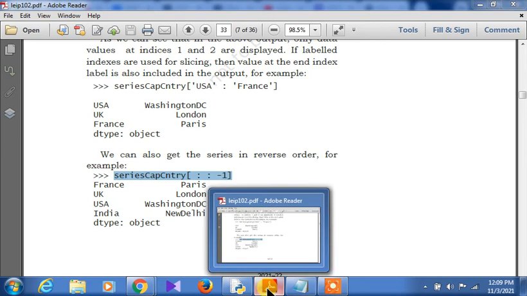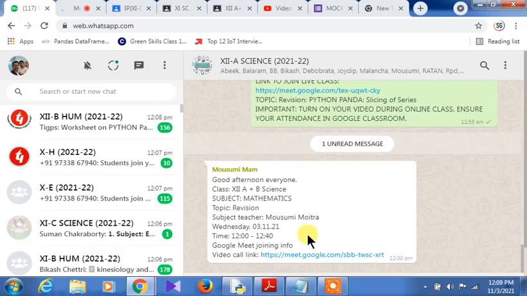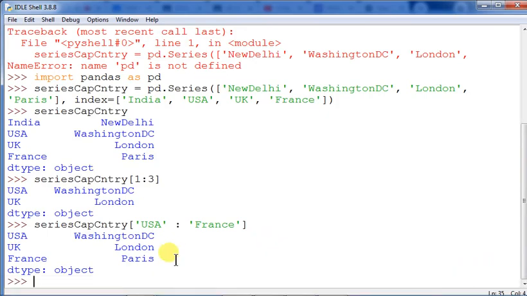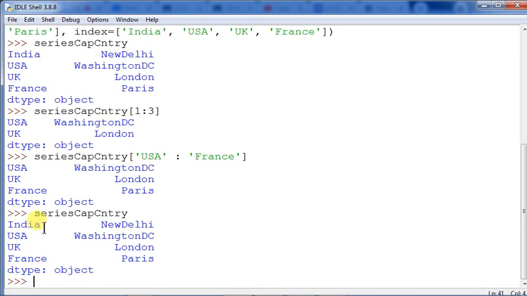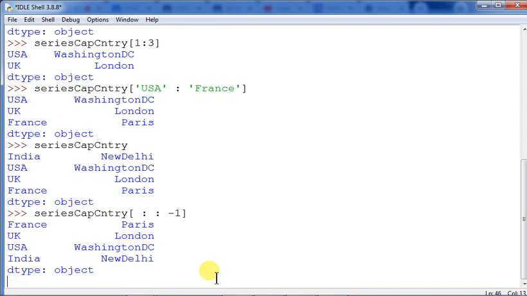Let us see the position of this one. Just a minute, I'm sorry. Here I am just giving series cap country. The series has been arranged in this way, India, USA, in this order. Now it is to be reversed. How? By this colon and this -1.